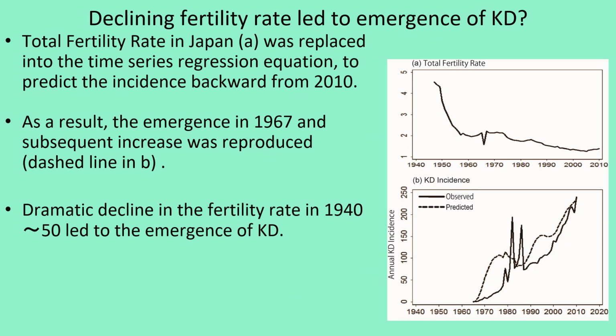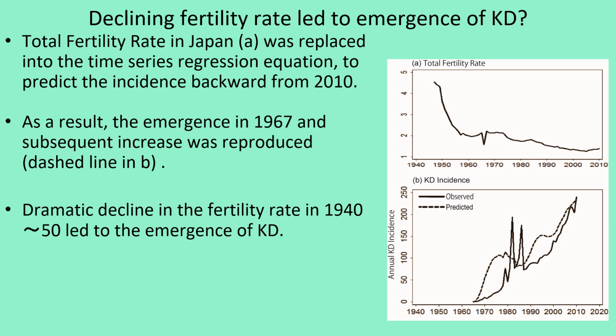Panel A shows the total fertility rate after the 1940s. This data was substituted into the time series regression equation, and the incidence was predicted sequentially backward from 2010, resulting in the dashed line in panel B. Here, the emergence of Kawasaki disease in the late 1960s and its subsequent increase were reproduced.